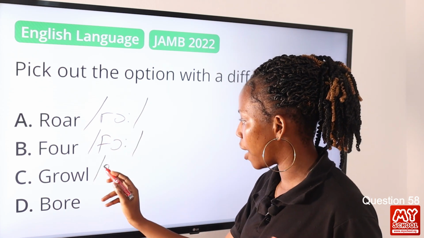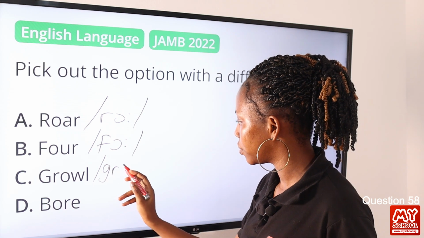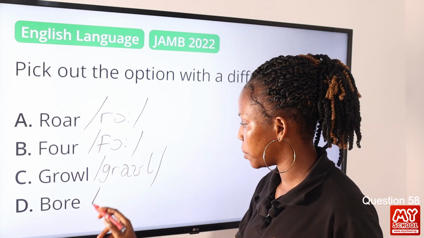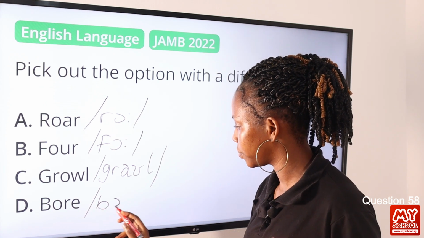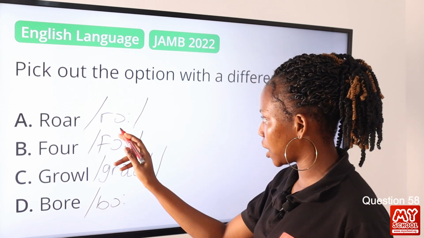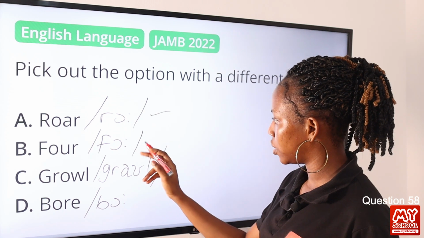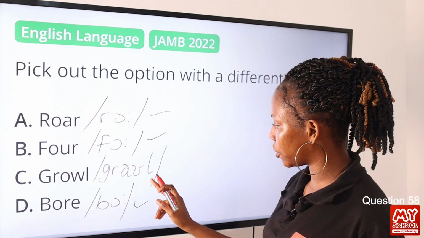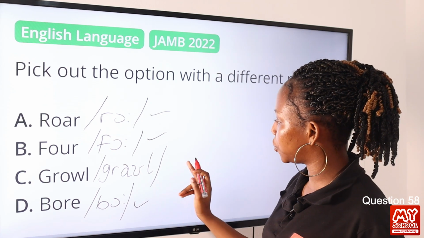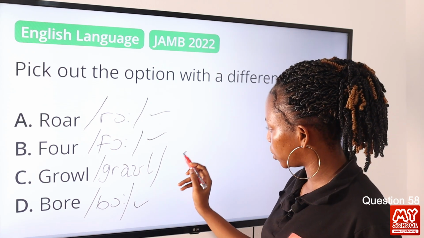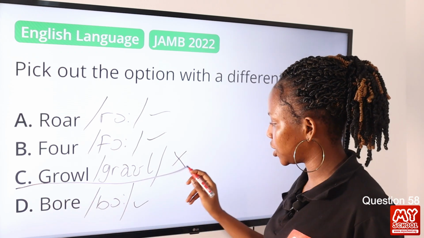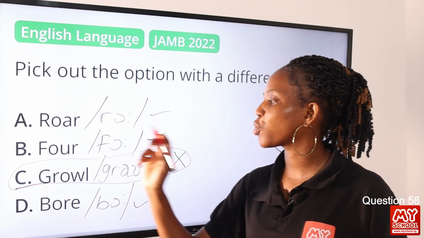We have growl. And we have bore. The last sound here is the long O sound, long O sound, long O sound. But the last sound here is different. This is the one that is different, so this is the answer to this question. Option C is the correct answer.